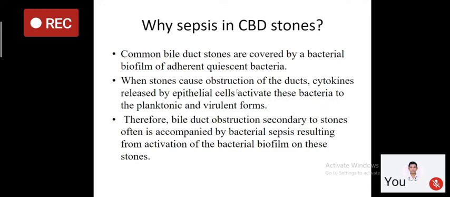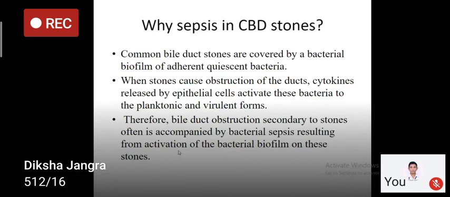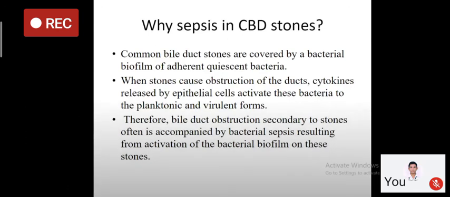But when there is obstruction of the duct, there is release of cytokines from the epithelial lining of the common bile duct, and these cytokines activate the quiescent bacteria into the virulent form. Therefore bile duct obstruction secondary to a stone is often accompanied by bacterial sepsis resulting from activation of the bacterial biofilm on these stones. So that is the reason why sepsis is more common in cases of CBD stones and not in cases of malignant obstruction.